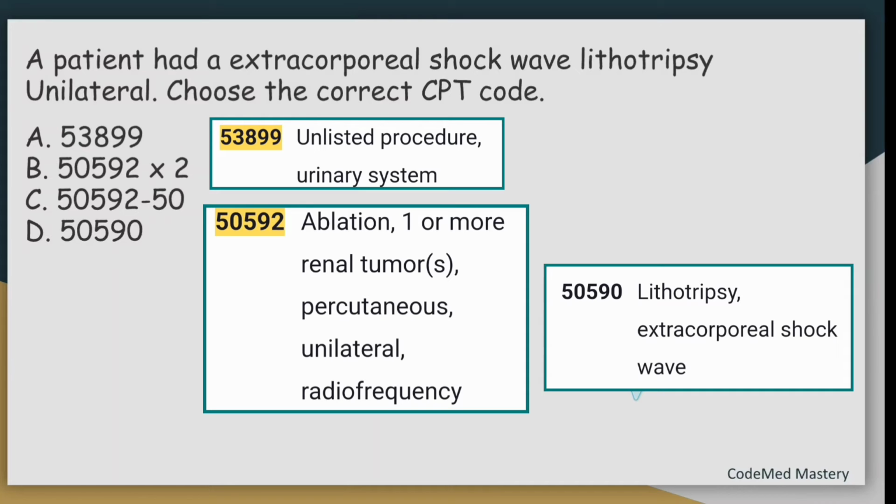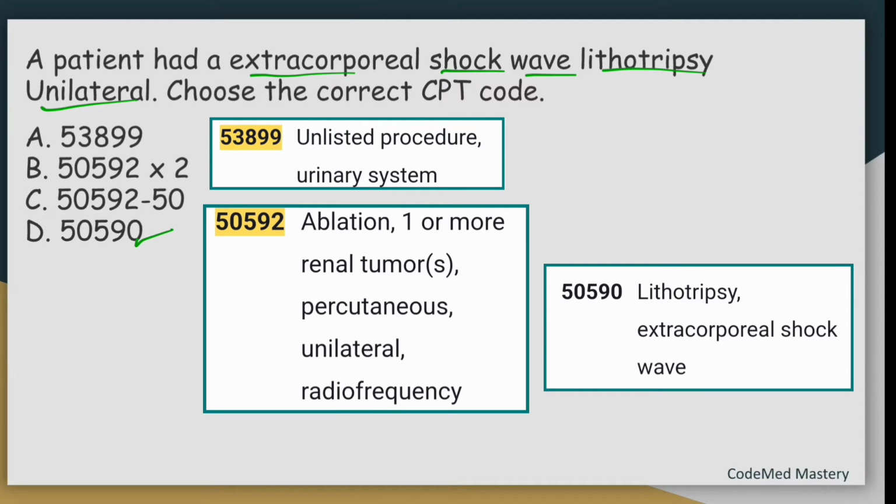So this is a straightforward question. In the question they have mentioned extracorporeal shock wave lithotripsy unilateral. The right code is 50590, lithotripsy extracorporeal shock wave. We'll eliminate other options.